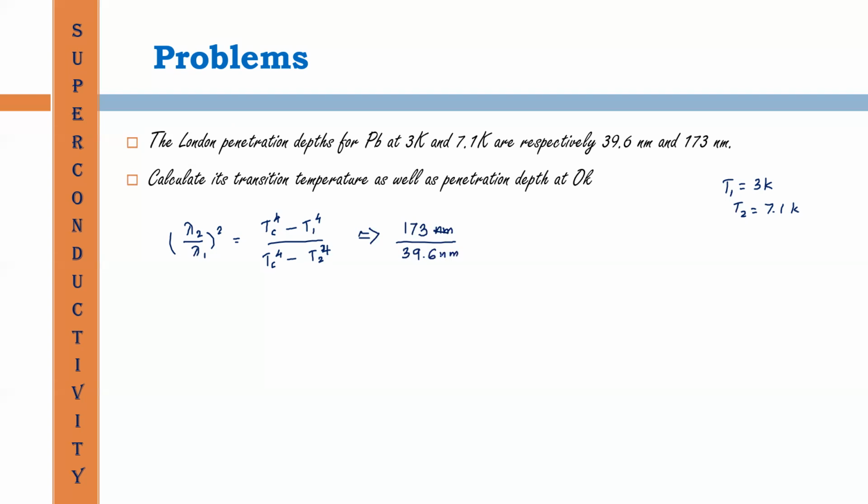The powers will cancel. Then the square of this quantity is equal to Tc raised to 4 minus 3 raised to 4 divided by Tc raised to 4 minus 7.1 raised to 4.